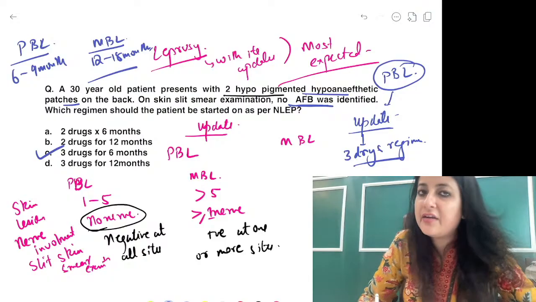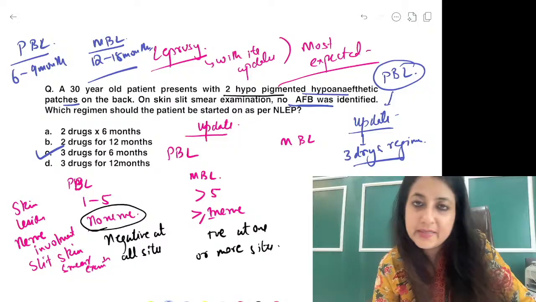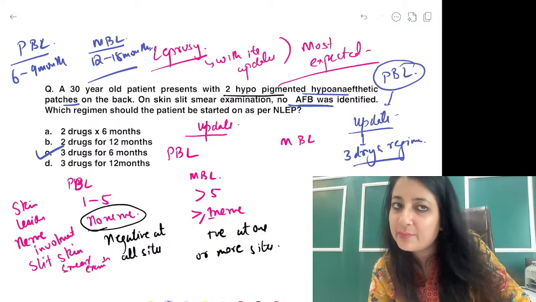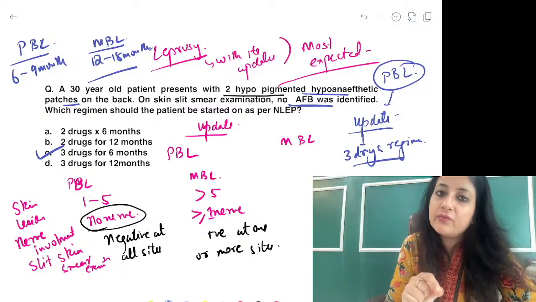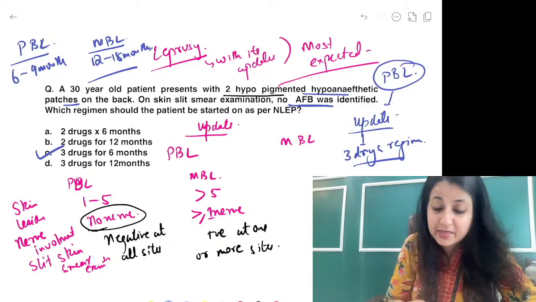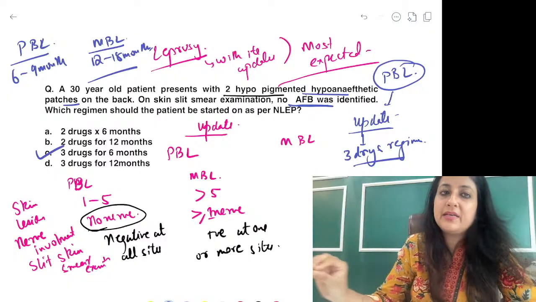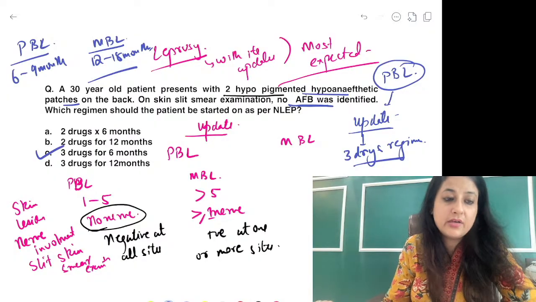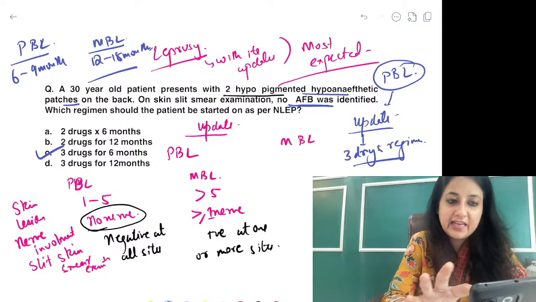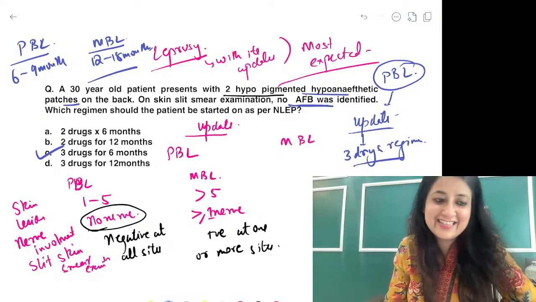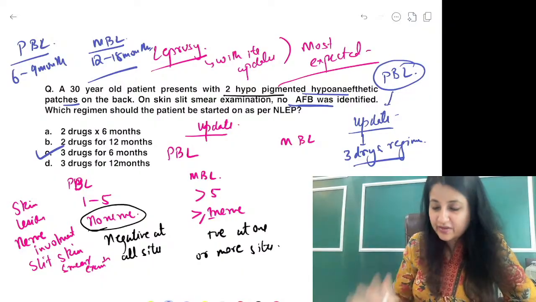One topic that we are highly expecting in exams is leprosy, whether you're a NEET PG aspirant or sitting for FMGE. Remember: skin lesions, nerve involvement, slit skin smear examination. I had only given you the patches, two hypopigmented hypoanesthetic patches. I want a thumbs up from everybody. Everyone should know this because I'm betting this might come. Leprosy is a god in MCQs right now, so it is very, very important.